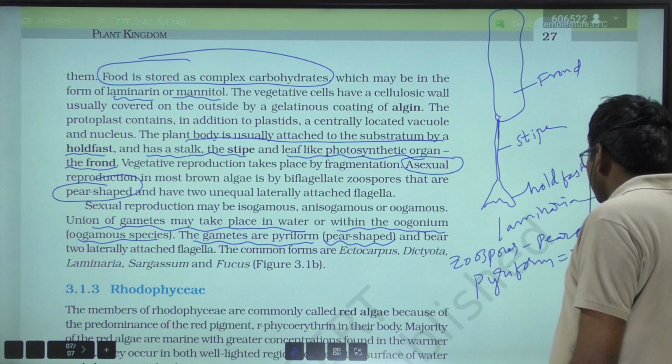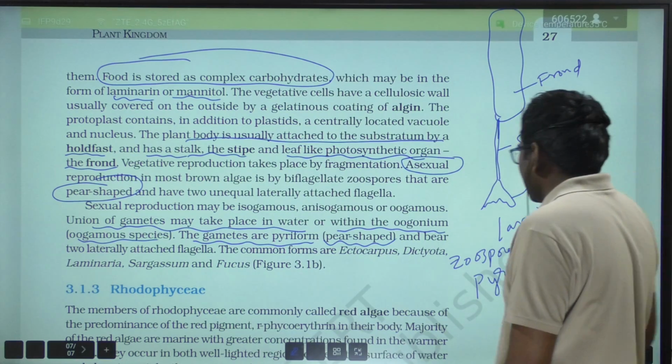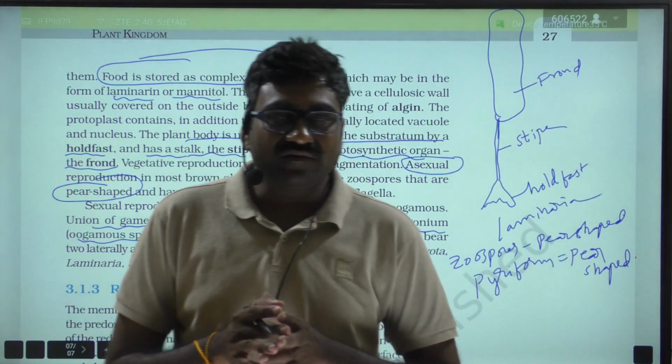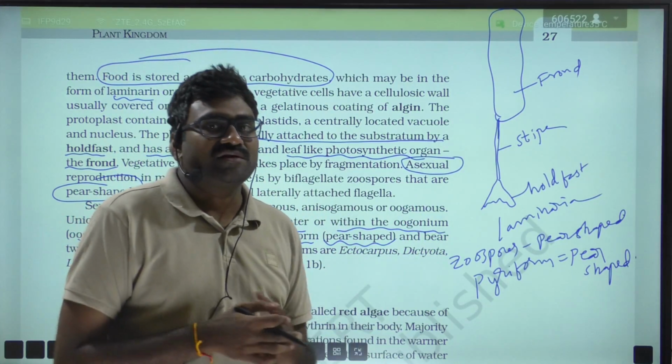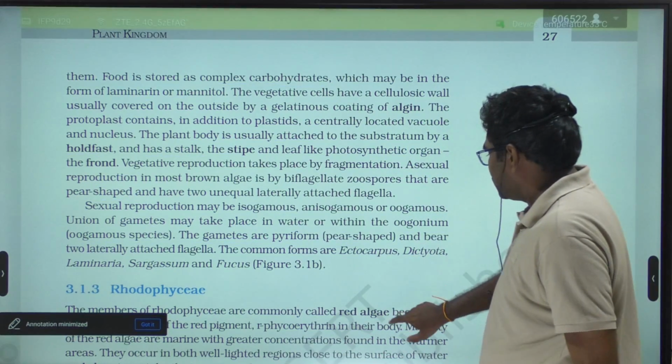So usually they are pear-shaped gametes. Pear-shaped gametes are found in the Phaeophyceae. Remember, very important. Right. Next, Rhodophyceae.